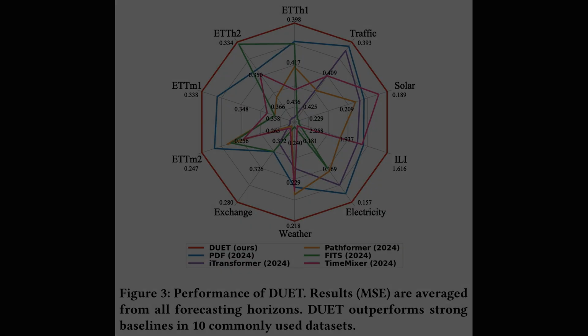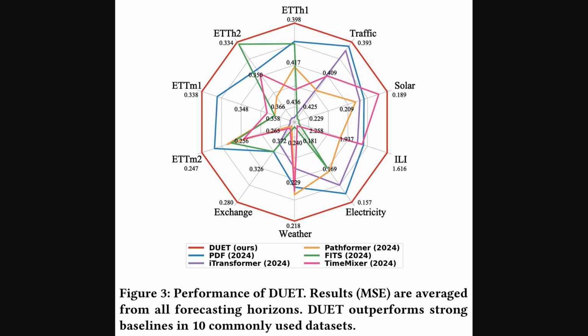Okay, so after seeing the challenges, like shifting temporal patterns, Figure 3 here shows us DUET's actual performance. It's a radar chart, and it pits DUET against several other models on 10 different datasets. The results you see are averaged across different forecasting horizons, meaning how far ahead they're predicting. Performance is measured by mean squared error, or MSE. This essentially tells us how close predictions are to the real values. So, a lower mean squared error is better. And DUET, shown by the red line, generally stays closer to the center of the chart, indicating it often has a lower mean squared error.